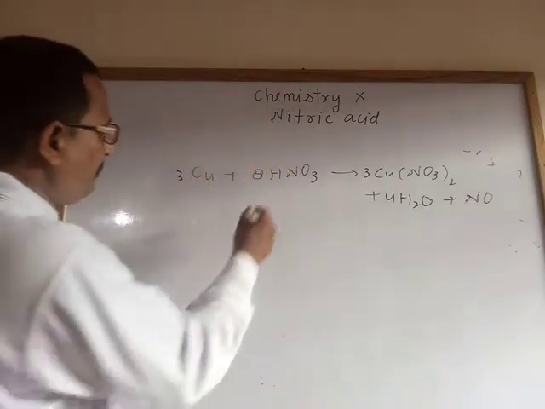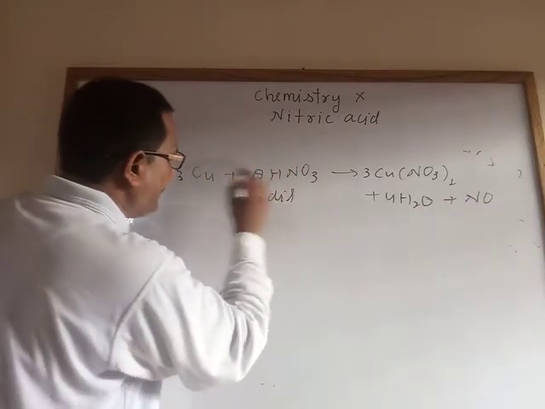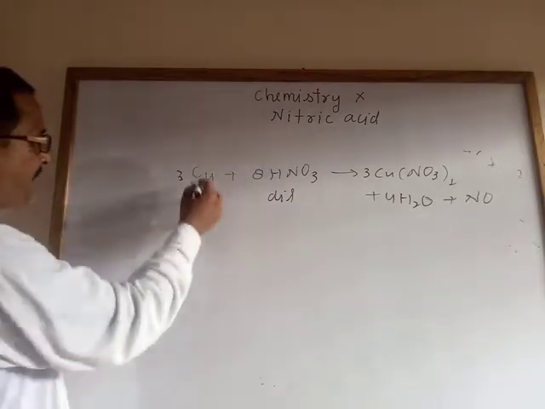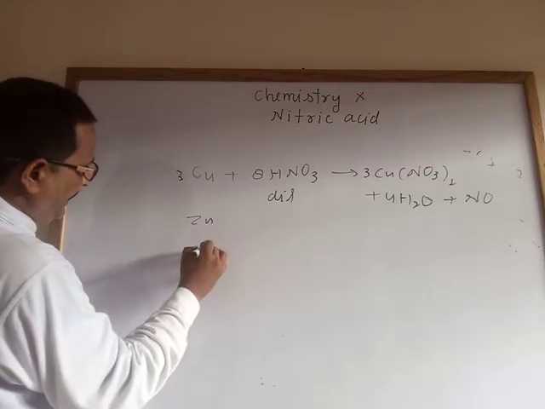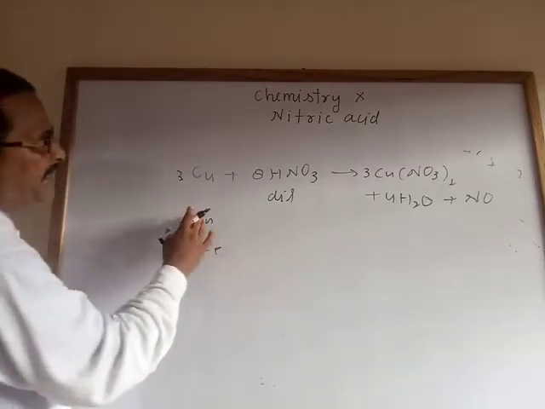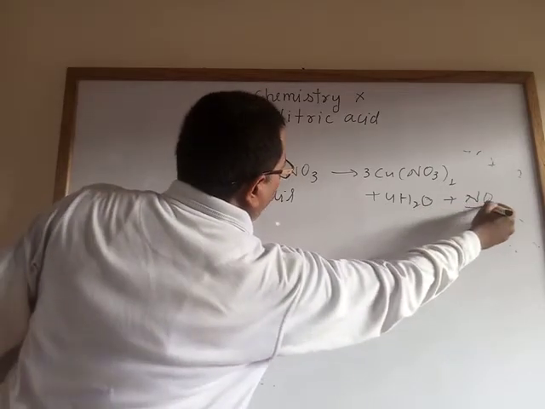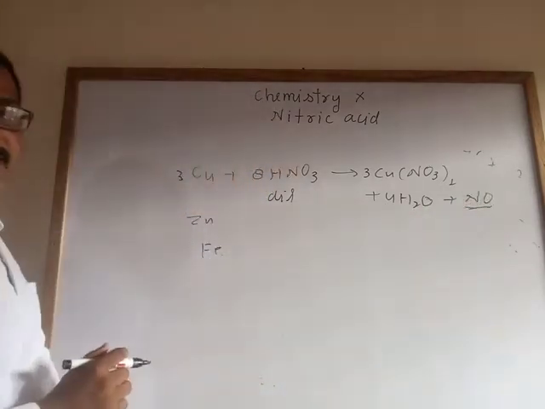The condition is that when dilute nitric acid reacts with metals like copper, zinc and iron, it gives metallic nitrate, water and the neutral oxide, nitric oxide.